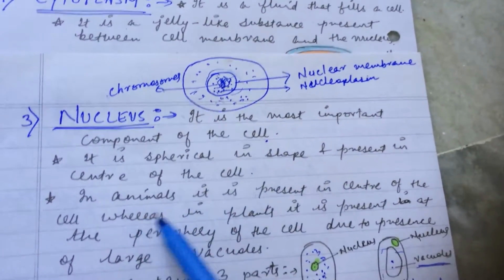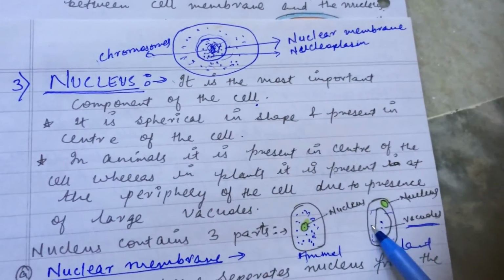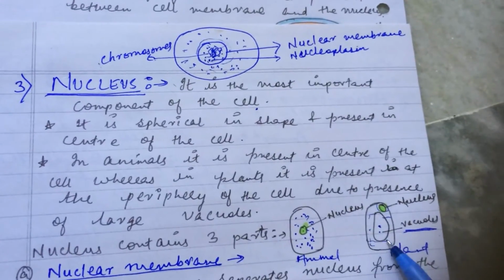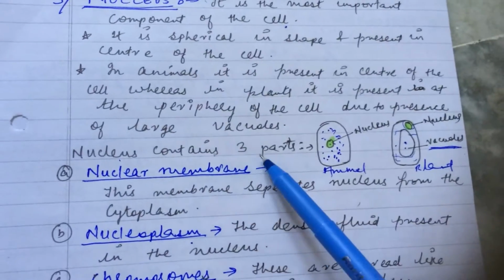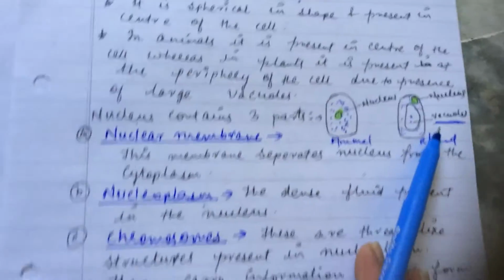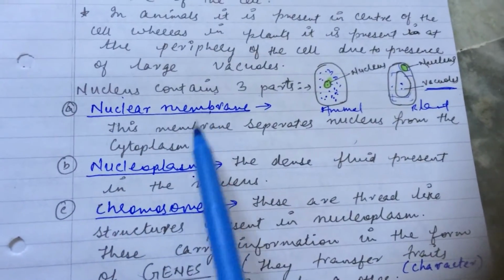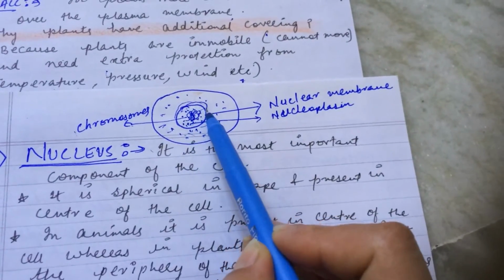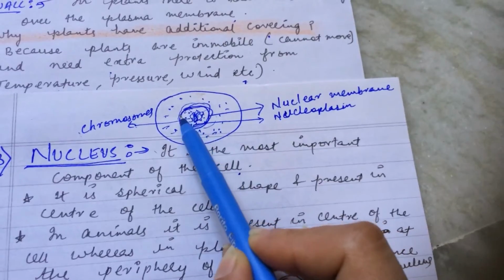In the case of animals, it is present in the center. In the case of plants, it is present at what? That is the peripheral part, because the majority of the space is occupied by vacuoles. Now the nucleus mainly consists of how many parts? That is 3 parts. First part is the nuclear membrane. Now what is nuclear membrane? Nuclear membrane is the outer covering of what? That is the nucleus, which separates the nucleus from the cytoplasm.